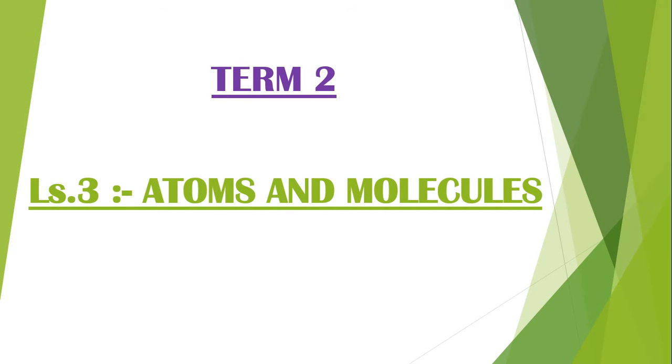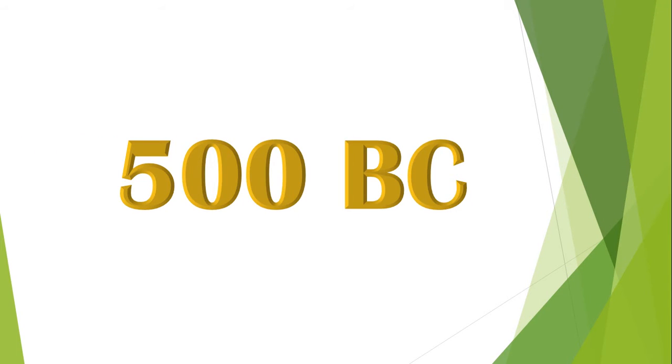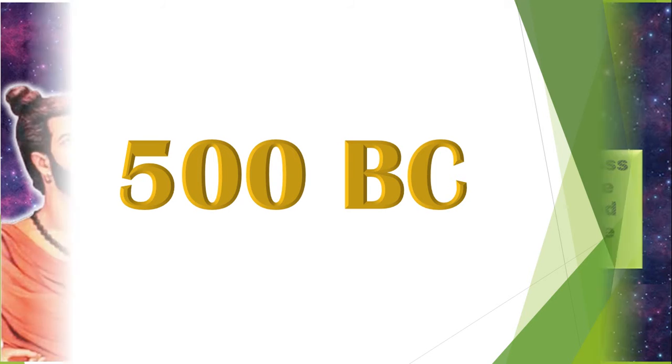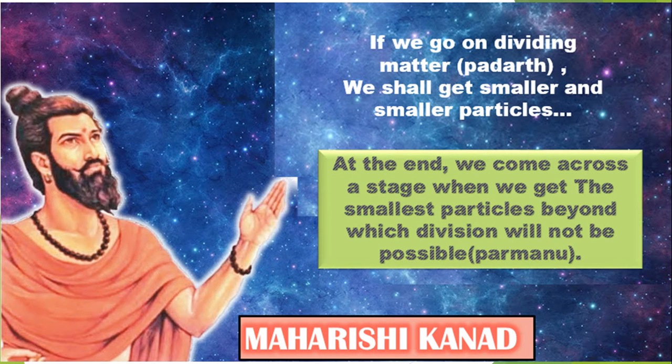Atoms and molecules. The idea of divisibility of matter was considered long back in India around 500 BC. An Indian philosopher, Maharishi Kannad, postulated that if we go on dividing matter, that is Padartha, we get smaller and smaller particles. At the end, we come across a stage when we get the smallest particles beyond which division is not possible. He called such particles Parmanu.